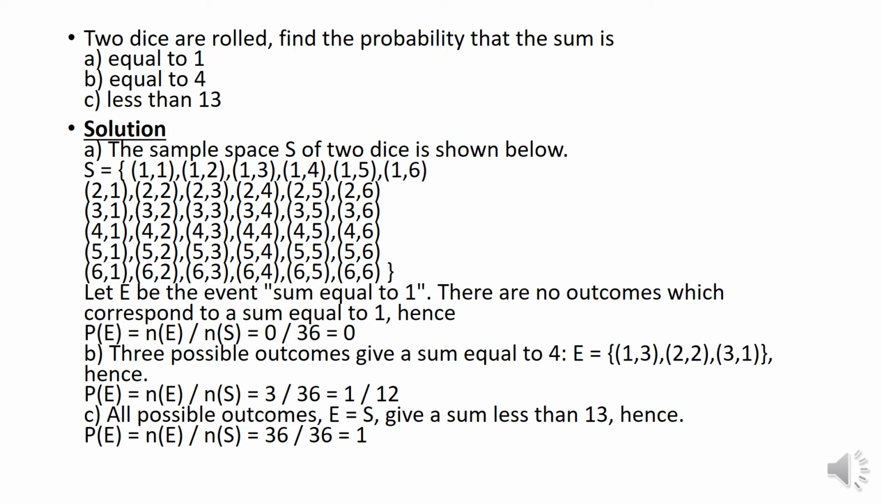It can start from 1 and 1. So the sum is equal to 1. It is an impossible event. It cannot happen because it will start from 2. 1 and 1 minimum will be 2.